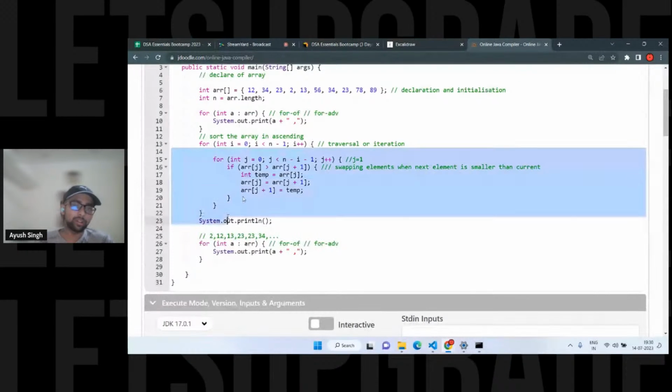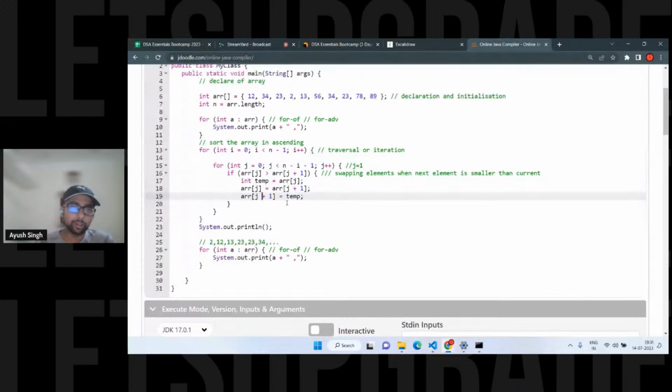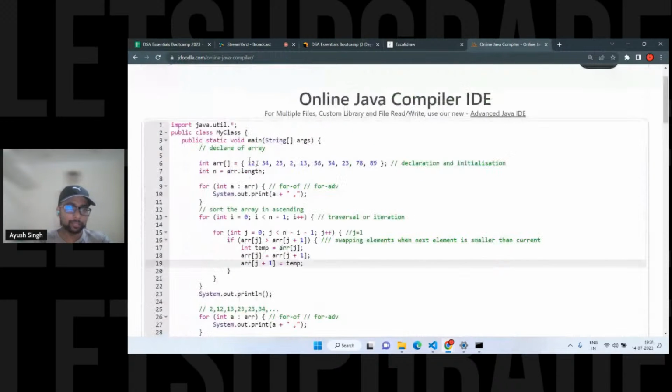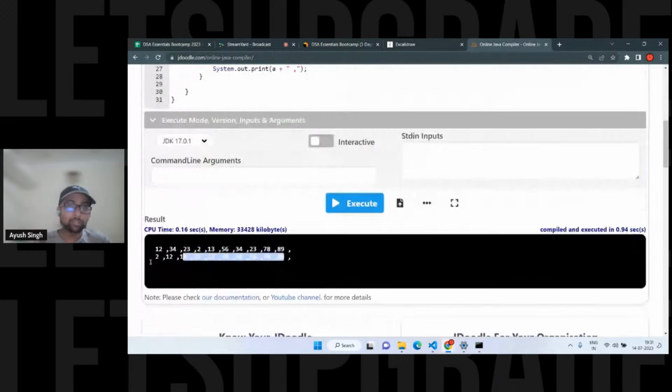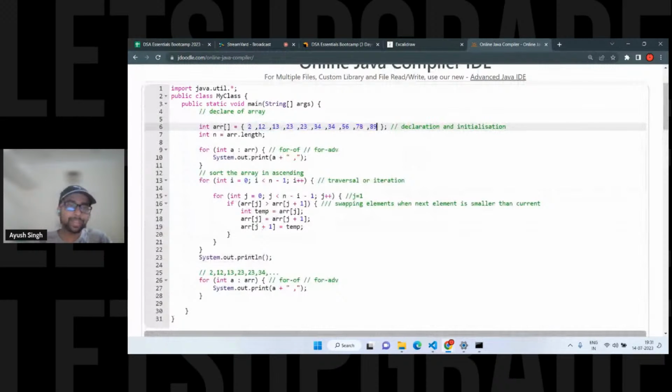If my array is already sorted, okay, if my array is already sorted, which means if my array is like this only, right? But you'll see this particular loop is going to run again and again. If my array is sorted, I don't want to run like n square times, okay? Which means obviously the time complexity. See, time complexity, how we calculate the time complexity?